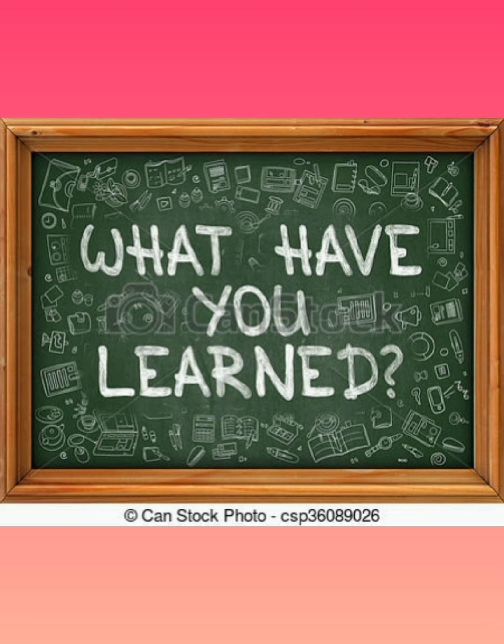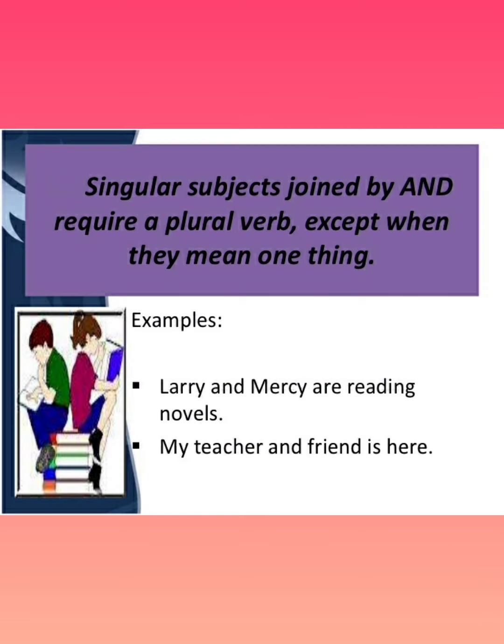We have also learned four new rules, and we will have a look at them so that you can understand them better. Singular subjects joined by and require a plural verb, except when they mean one thing. Yes, it's right that singular subjects joined by and require a plural verb, but there are some exceptional cases, when they mean one singular idea.